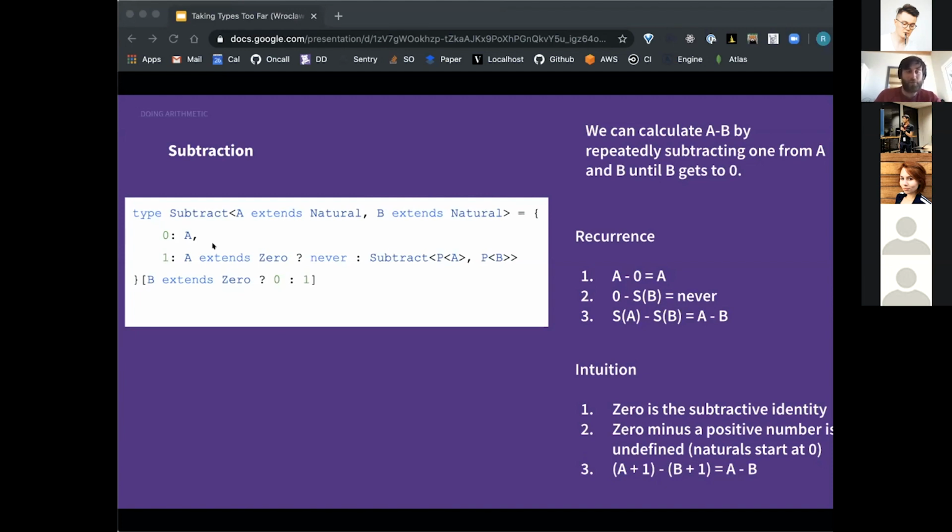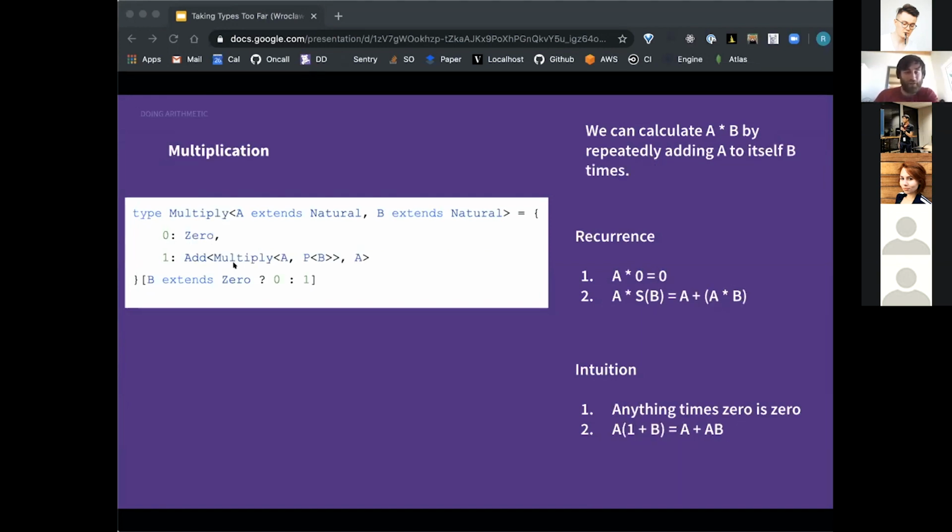Otherwise, if B isn't 0, then we have two cases. First, if A is 0, then we have 0 minus some non-zero natural, which is never, because 0 minus some non-zero number is negative, and that doesn't make sense over the natural numbers. So otherwise, we recurse and subtract with A minus 1 and B minus 1 on the operands until either A or B gets to 0. And this makes sense because A minus B is the same as (A minus 1) minus (B minus 1). So don't worry, I know this is a lot. Once I get through multiplication, I'll share a TypeScript playground that you can experiment with.